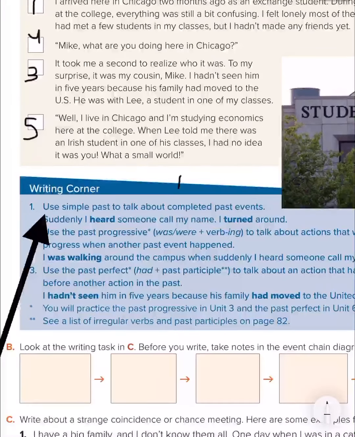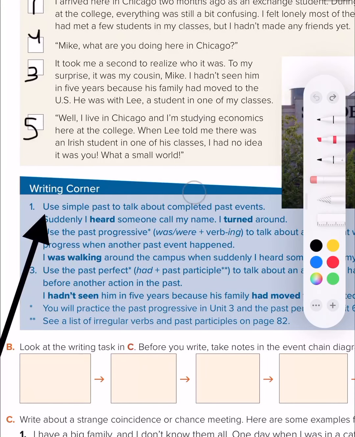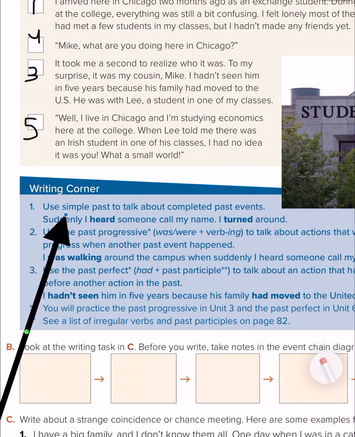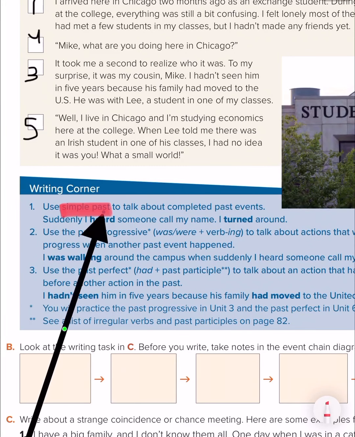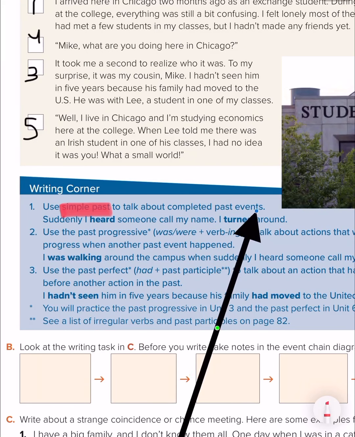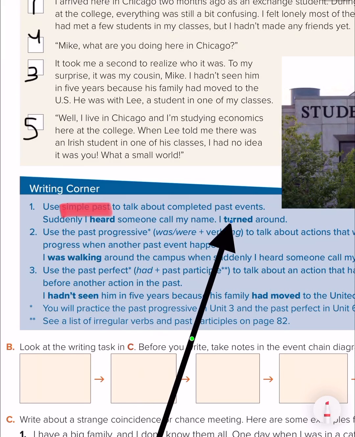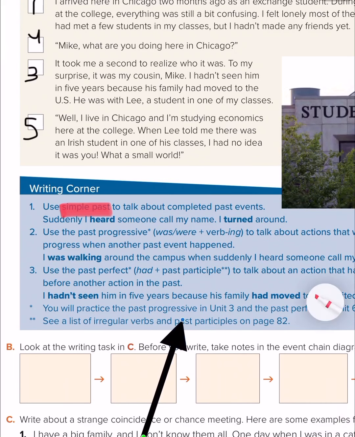Today, inshallah, we will also learn how to use these tenses. Number 1, we have here the simple past. Use the simple past to talk about completed past events. As you can see, suddenly I heard someone call my name. I turned around. Okay, look what do we have here.